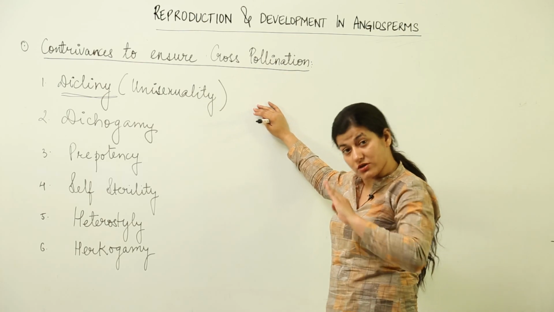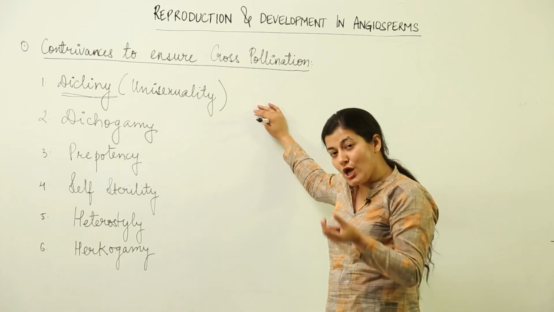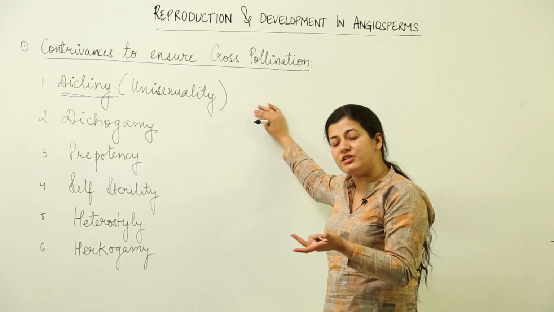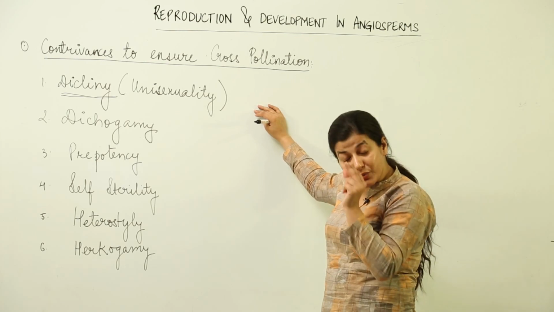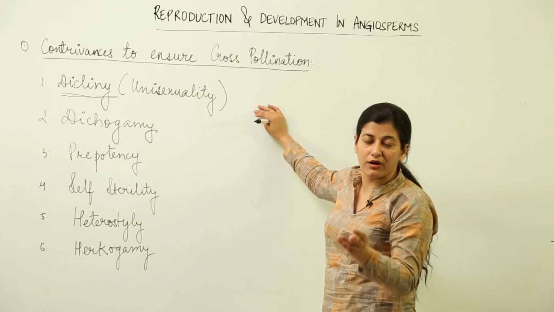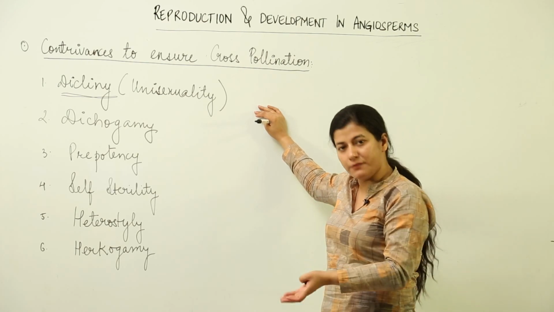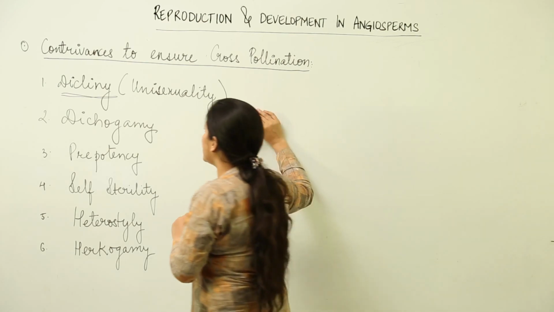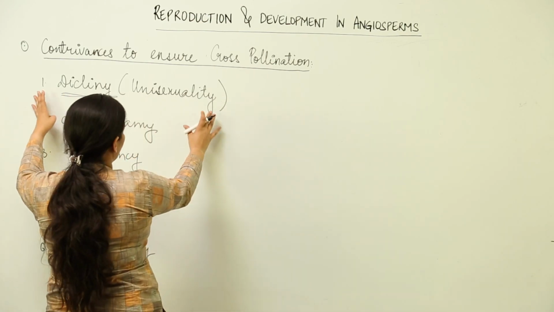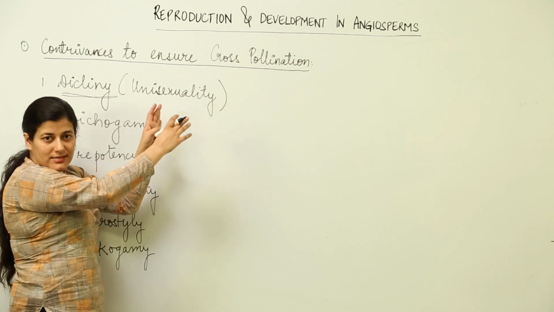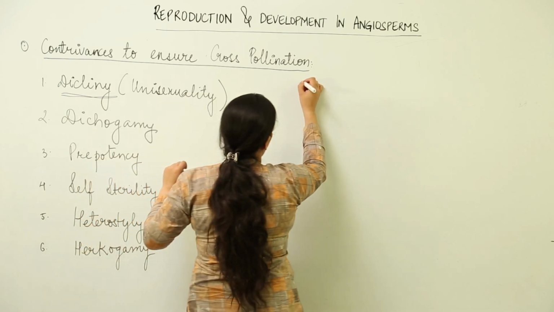I repeat, we are not considering the entire plant, we are considering a single flower. The plant may have many flowers on it, but within a flower it would be either a male flower or a female flower, which means that it would have either an androecium or a gynoecium respectively in the case that I have talked about. So, we have the example of unisexuality. For example, we have maize